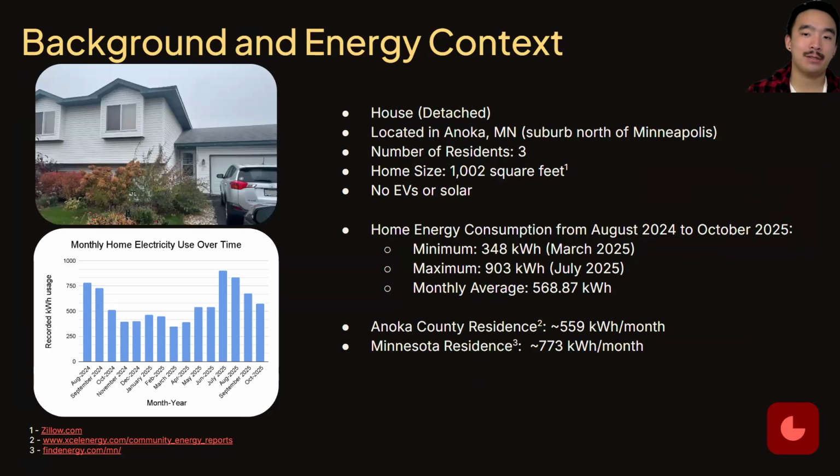I live in a house located in Anoka, Minnesota, and it currently holds 3 residents, including myself and my parents. The house is about 1,000 square feet in size. Some things to note are that we have no EVs or solar panels. The monthly average energy consumption of this house is about 568.87 kilowatt hours. That's an average of the past 15 months of energy bills that were collected from my dad.